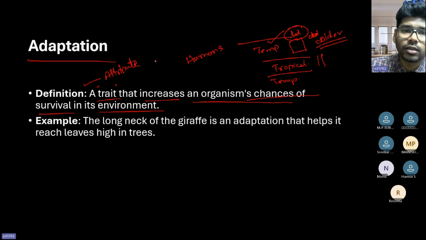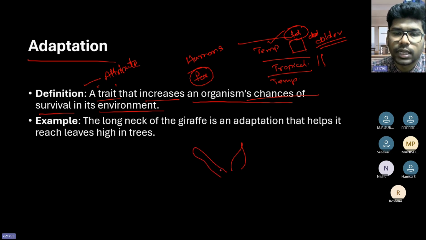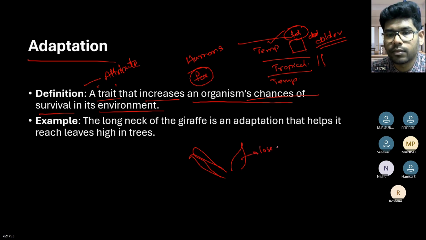And when you take the fox, the ears of the fox in the tropical regions are long so that they lose heat, right?